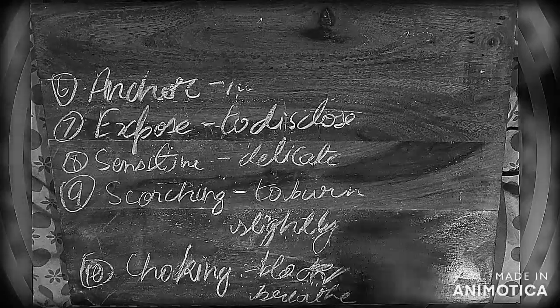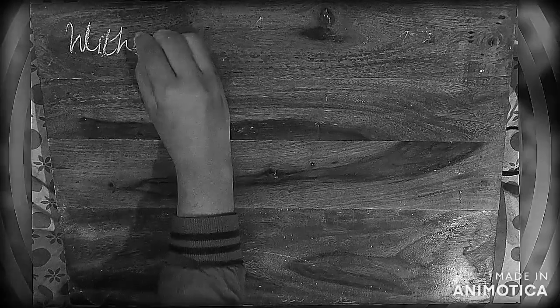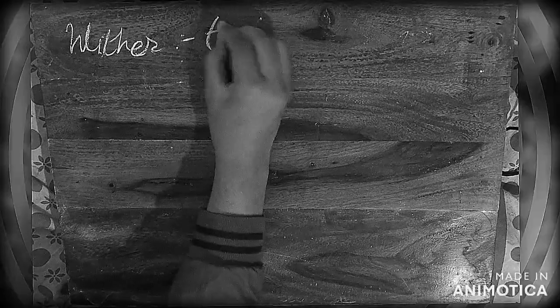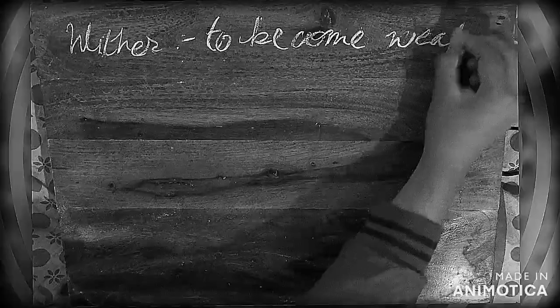Take a rough copy or any copy and also try to write down with me so that you will not forget. Twisting, and it is done. Here twisting means turn, and withering. Withering is made from wither. Wither is to become weak. Okay, to become weak.